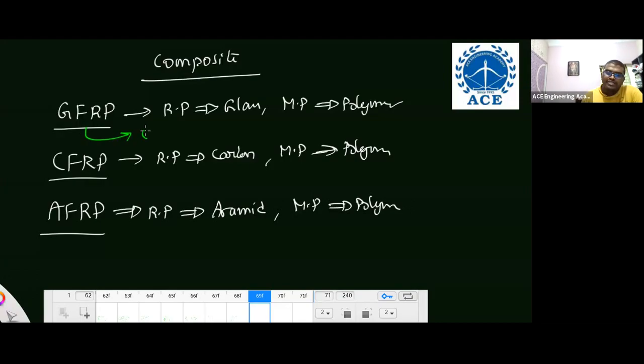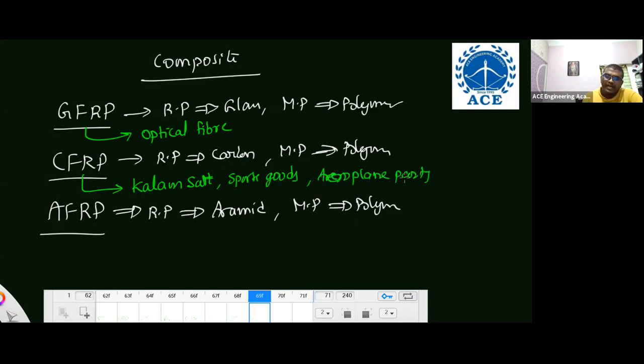In glass fiber, one important application to remember is optical fiber; in communication we use optical fiber. In CFRP, remember Kalam Sat. Recently, in 2017 or 18, a 12th class student from Tamil Nadu prepared the Kalam Sat. It is the lightest satellite, only 60 grams, made using carbon fiber reinforced polymer. We also use CFRP in sports goods and aeroplane parts. Aramid fiber reinforced polymer is used as a bulletproof jacket, and you can also write defense. Just go through these things.